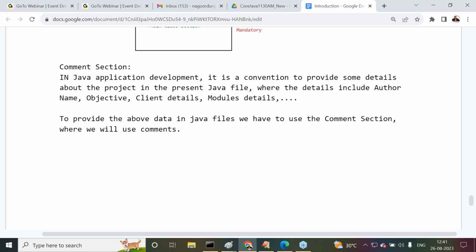Right. What is a comment? Directly, I'm asking this question to you. Now tell me, what exactly is the meaning of a comment? Tell me, sir, what is a comment? You already know, the comment is the unexecutable part in a program, the non-executable part.